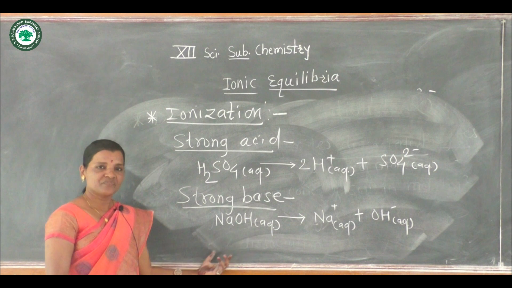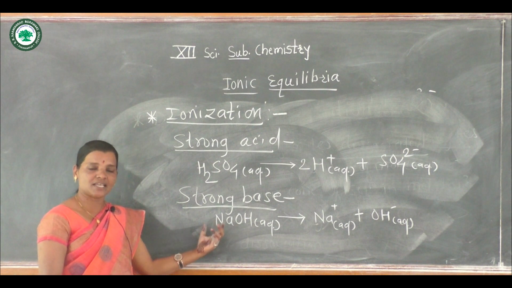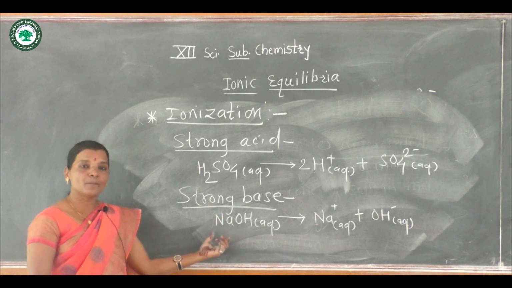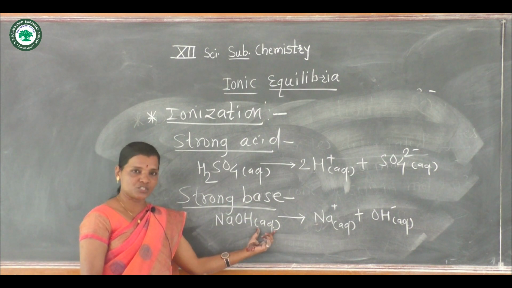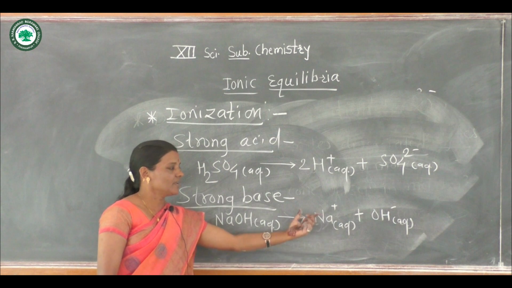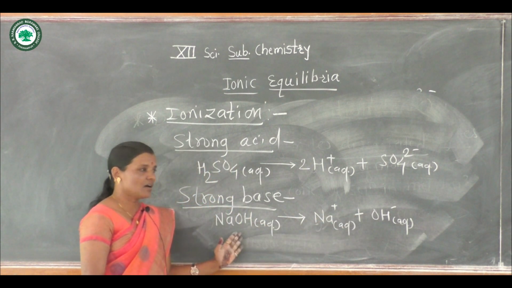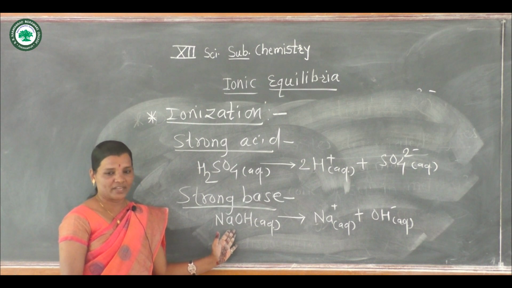Sodium hydroxide is a strong base, hence it acts as a strong electrolyte, hence it is completely soluble in its aqueous solution. So complete equilibrium formation is there between its ions and unionized NaOH.